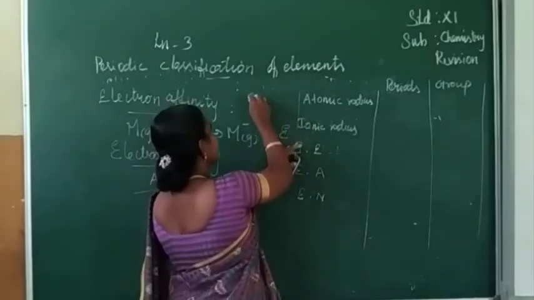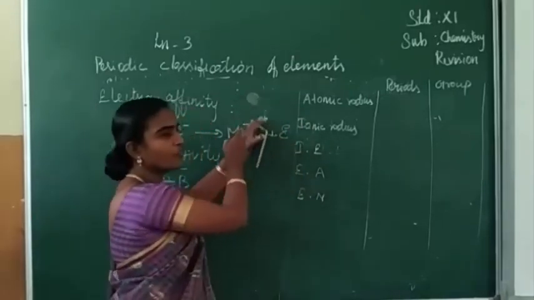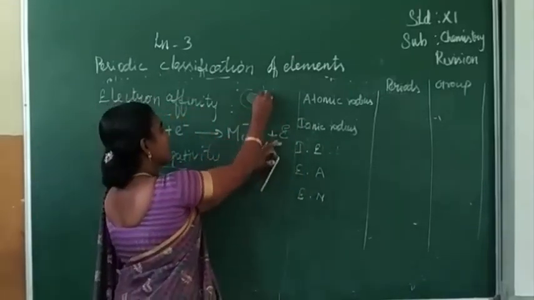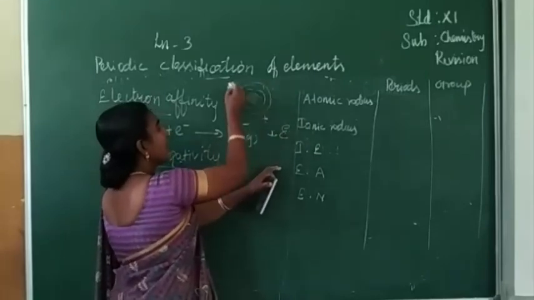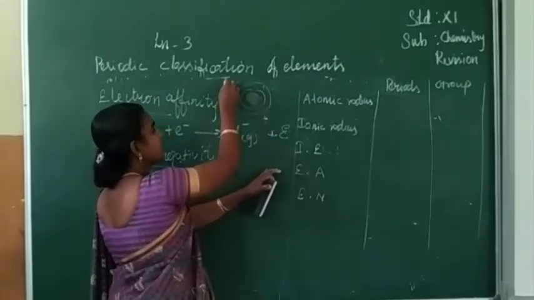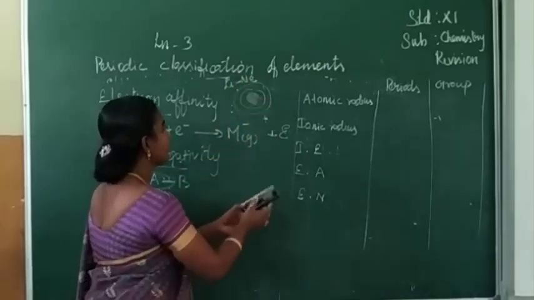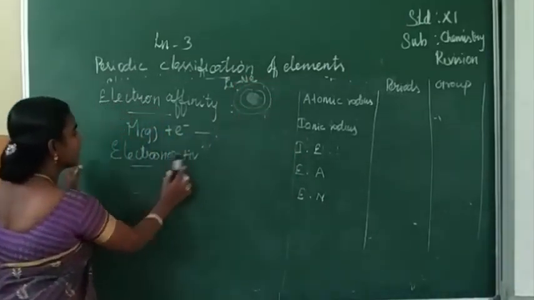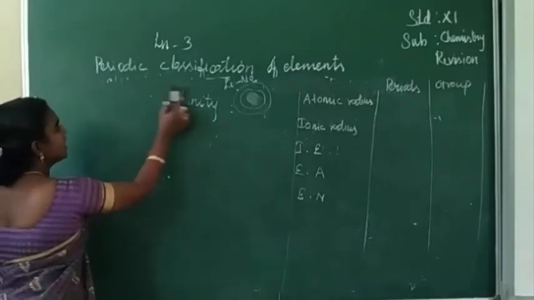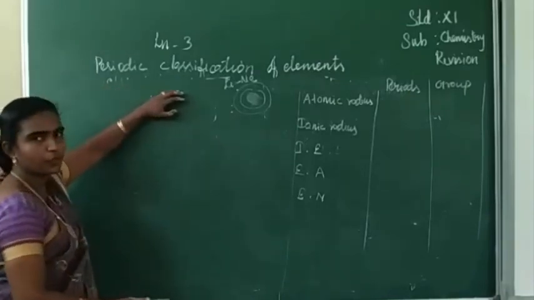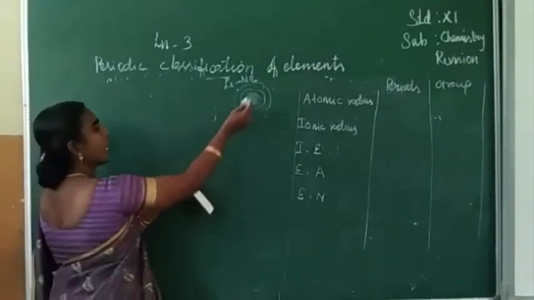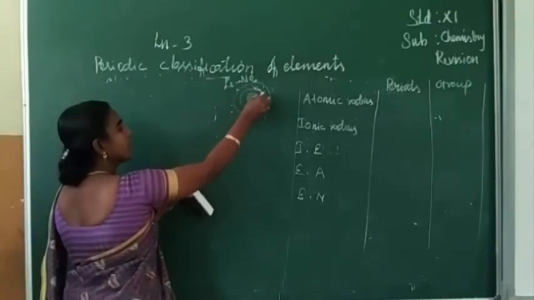Consider this atom. When you move from left to right, for example, the second period, lithium to neon, atomic number 3 to 10, isn't it? When you are moving from left to right, electrons are added in the same energy level.